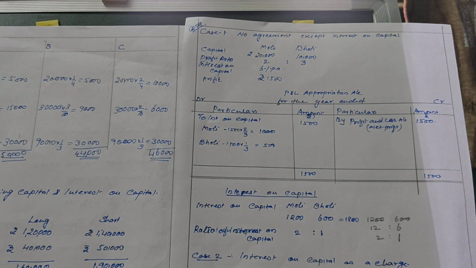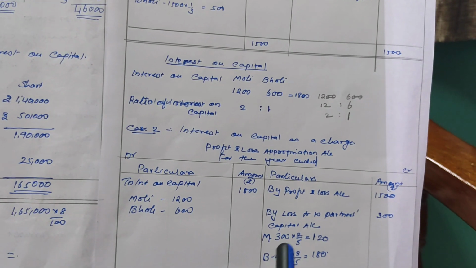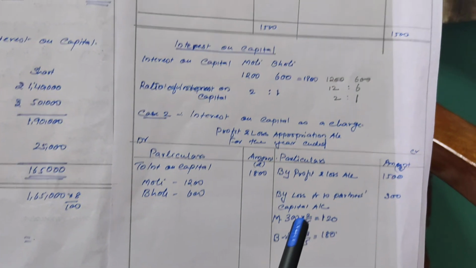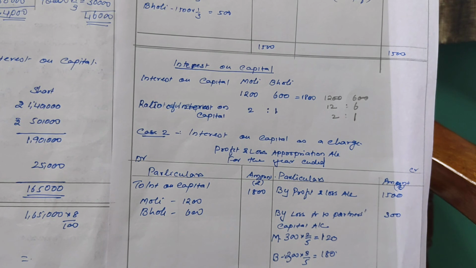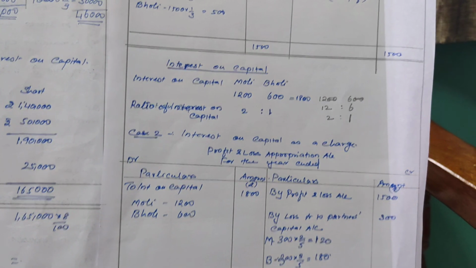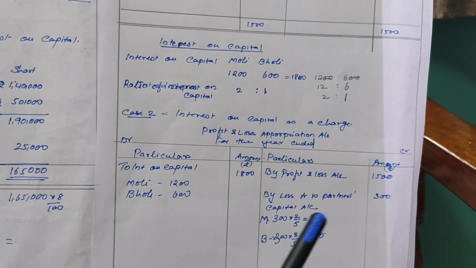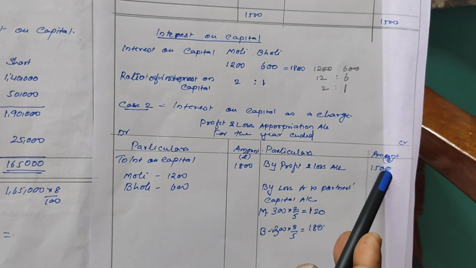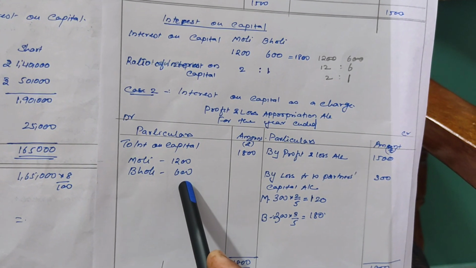The next is case 2, where interest on capital is a charge. That means we have to allow the interest on capital to the partners even though there is a profit or loss. So we simply solve the question as we were solving. We write by profit and loss 1500 to interest on capital, that is 1200 and 600.